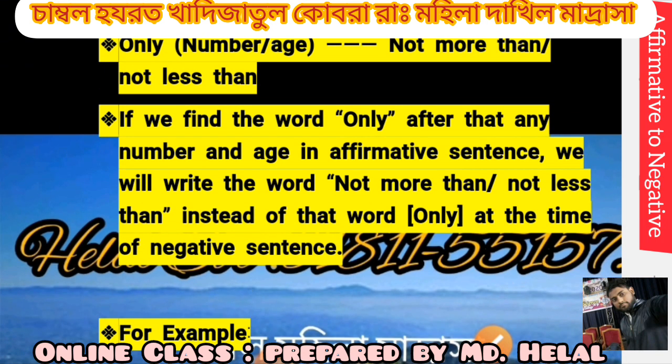For number and age, when "only" indicates number and age, we use "not more than" or "not less than". If we find the word "only" before a number or age in an affirmative sentence, we will write the words "not more than" or "not less than" instead of that word "only" at the time of a negative sentence.